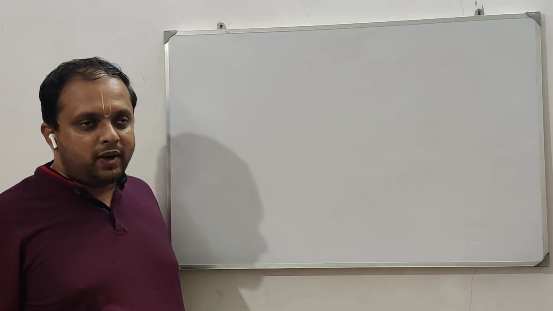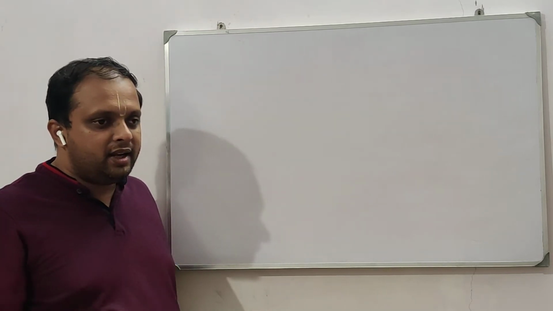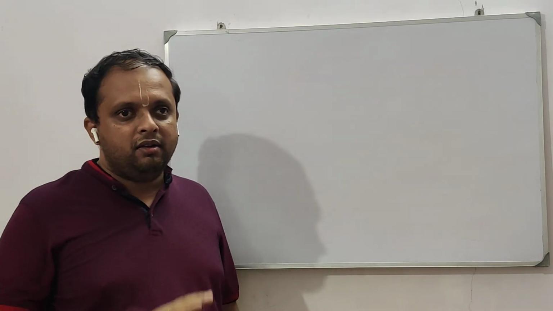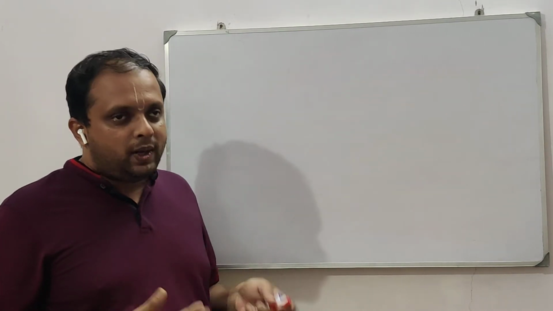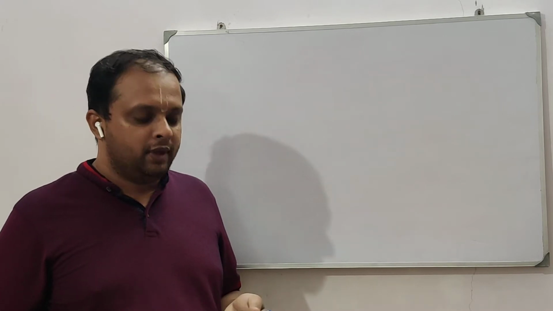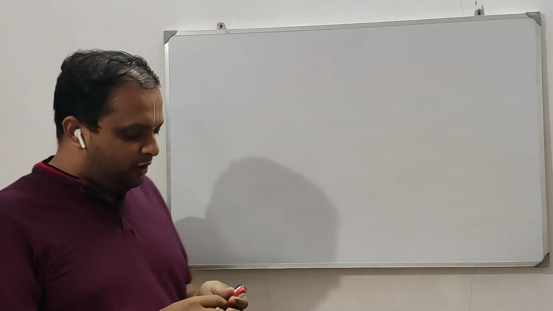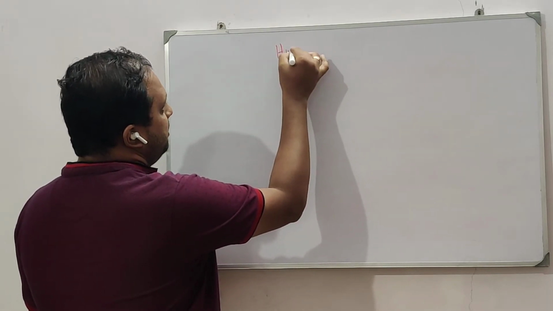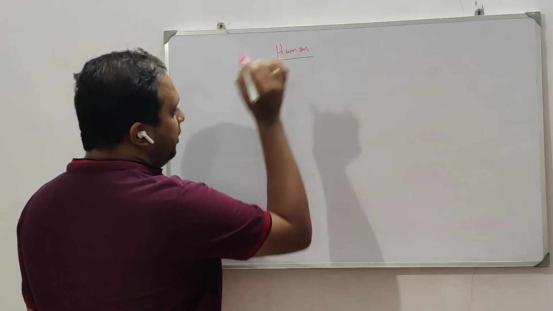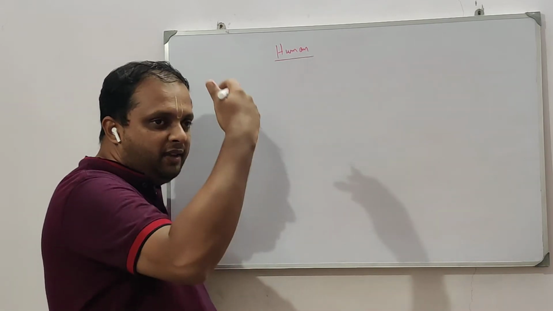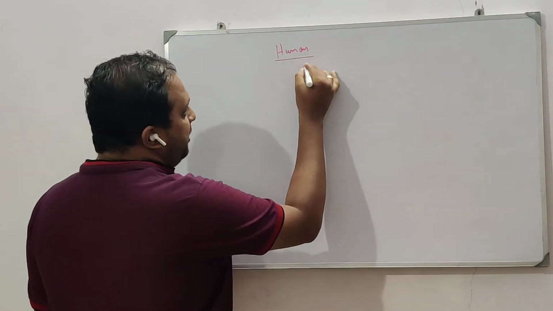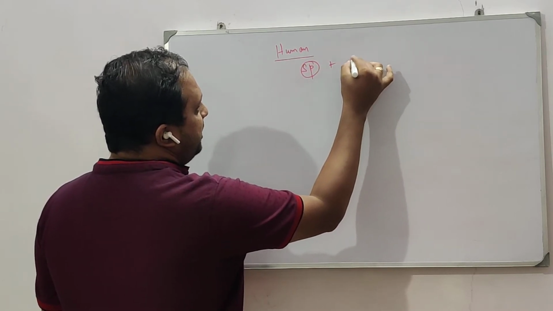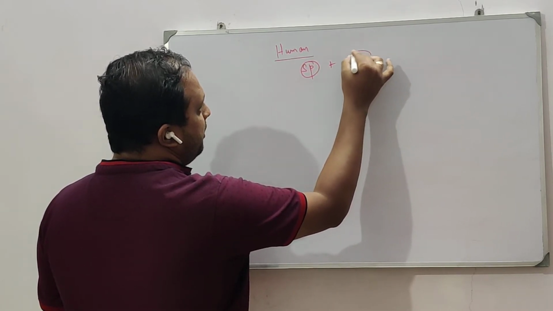So for us to understand, as I said, each and every organism has mitosis, meiosis, and fertilization. To understand with clarity, we will take human as the example. We'll start from the basics. There's the male gamete, which is sperm, plus the female gamete, which is ovum.